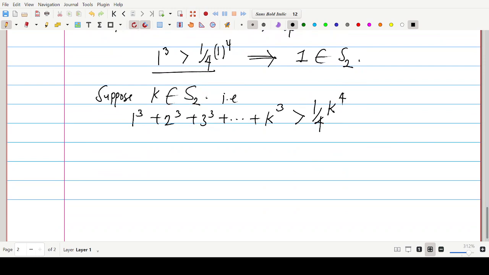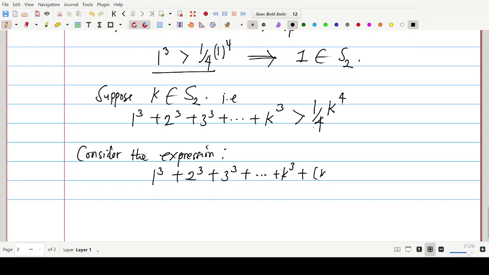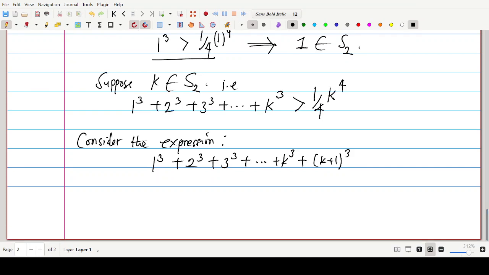Then let's consider the expression 1 to the power 3 plus 2 to the power 3 plus 3 to the power 3 plus dot dot dot plus k to the power 3 plus k plus 1 to the power 3. Let's consider this expression, all right? Now, this expression can be written as 1 to the power 3 plus 2 to the power 3 plus 3 to the power 3 plus dot dot dot plus k to the power 3. We can put this into parentheses, then plus k plus 1 to the power 3.